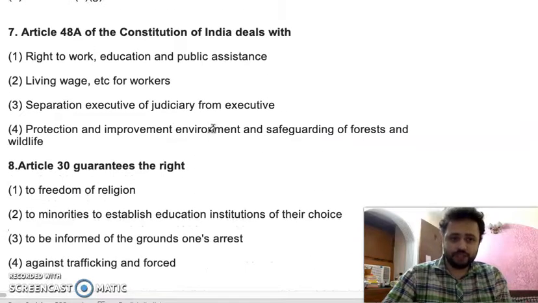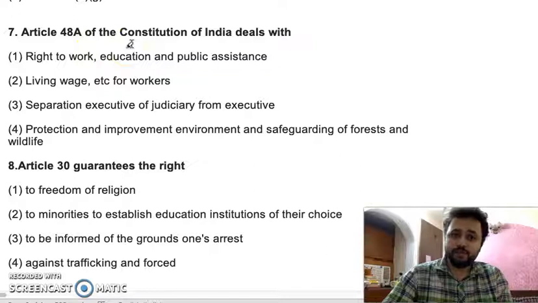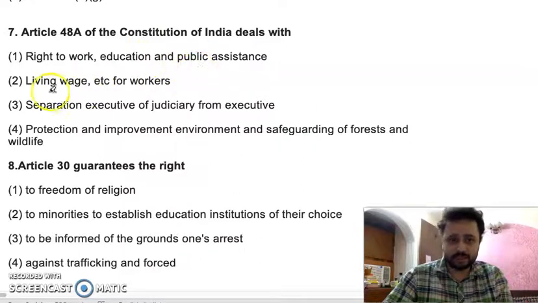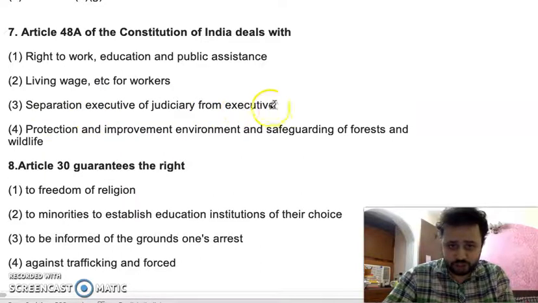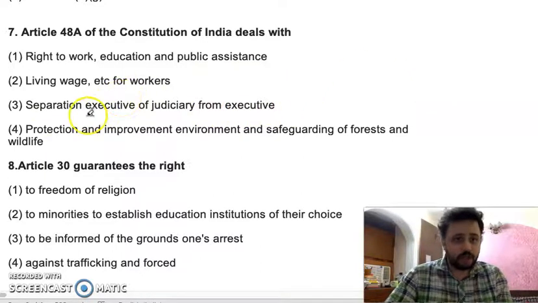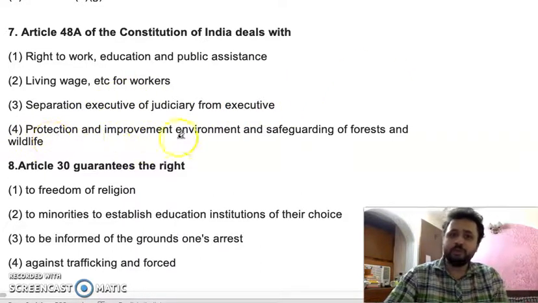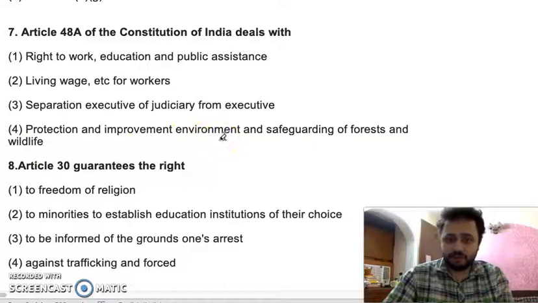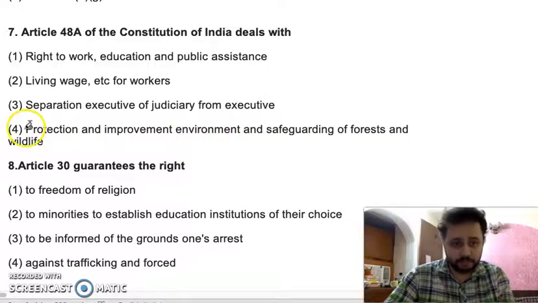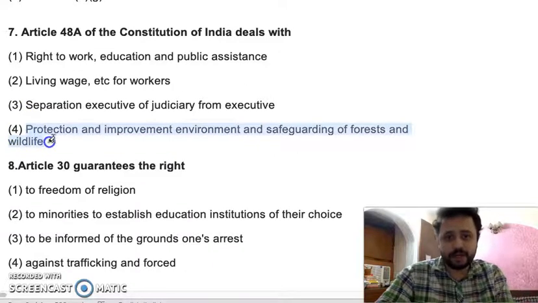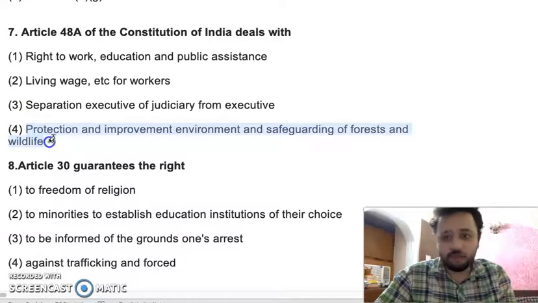Now the 7th question is, Article 48A of the Constitution of India deals with what? Right to work, education and public assistance, living wage, etc. for workers; separation of judiciary from executive; or protection and improvement of environment and safeguarding of forest and wildlife. So the answer is protection and improvement of environment and safeguarding of forest and wildlife.